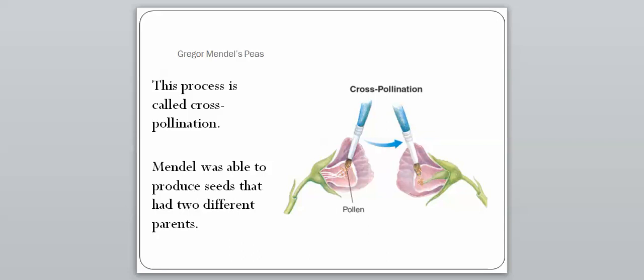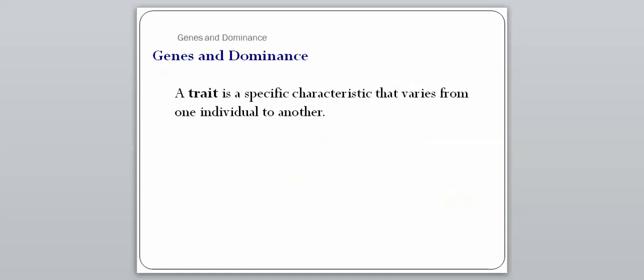That's basically his experiment: he took some pea plants and he basically cross-pollinated them. He took them and mated them with separate plants, which usually they don't do. So getting into the results of what he found, he came up with what is called a trait. A trait is a specific characteristic that varies from one individual to another. When we think of traits, we think of hair color, eye color, height, whether you're left or right-handed, whether you have dimples on your face, things like that. Any of those can be considered a trait.